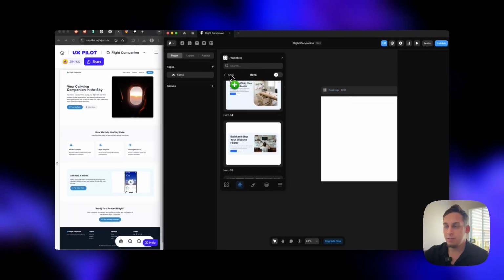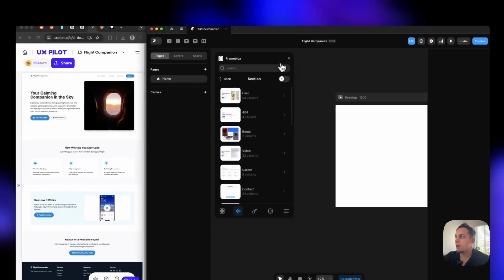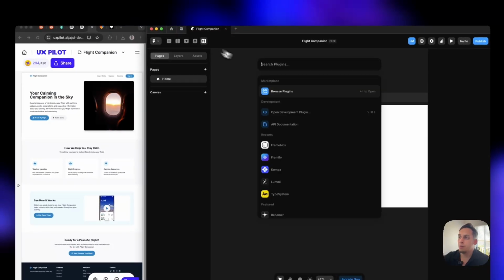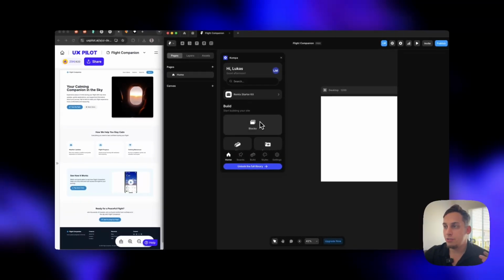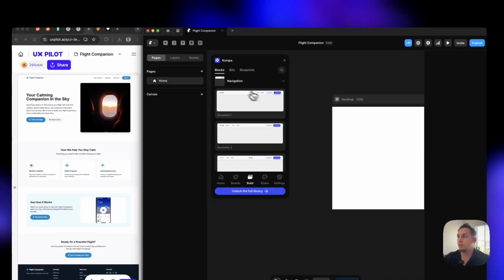So these are paid ones. There are other ones out there that you need to sign up for, like for example, Compa. Most of their components are also paid, but they do have some free components out there, for example, for the nav bar.